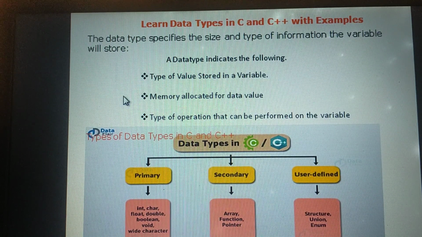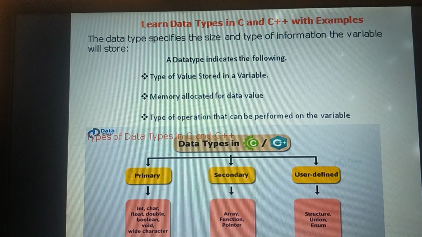First thing we need to see is the definition. What is a data type? A data type specifies the size and type of information the variable will store, which means what type of value we are going to store in a variable. Generally, we will take one example for data types.